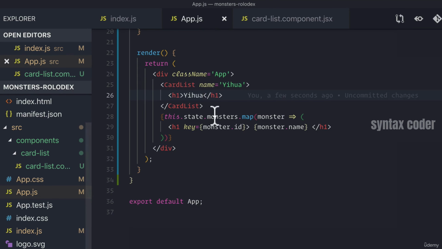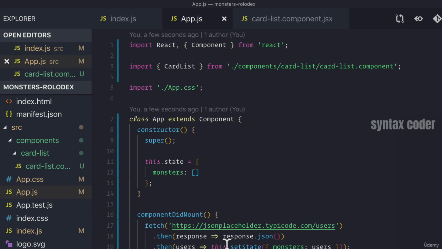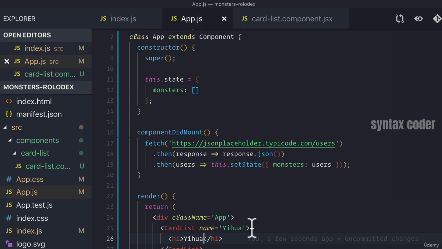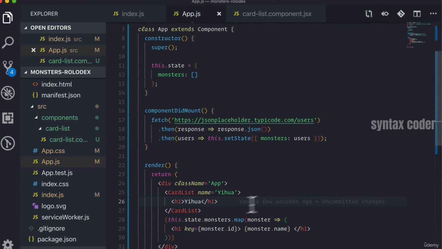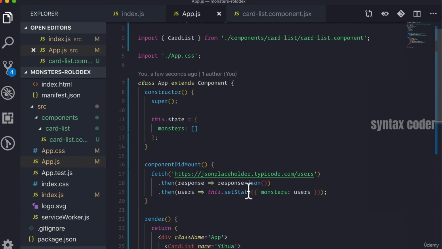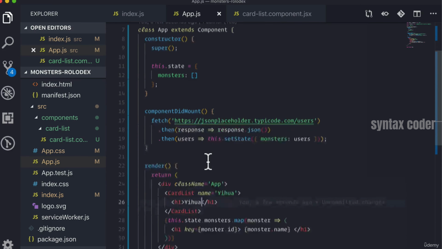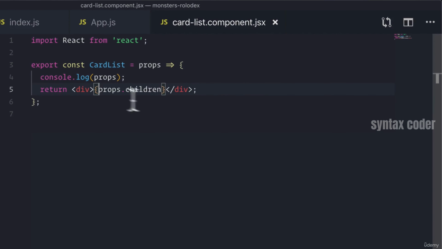We actually have access to props as well on our app component on the this keyword. It gets attached to our actual class as a property called props. So if we wanted to access it, we would use this.props. But because we're not using it yet, there's no reason to do so. But in a later lesson, we'll actually see what that will look like. But for now, let's just focus on our card list.